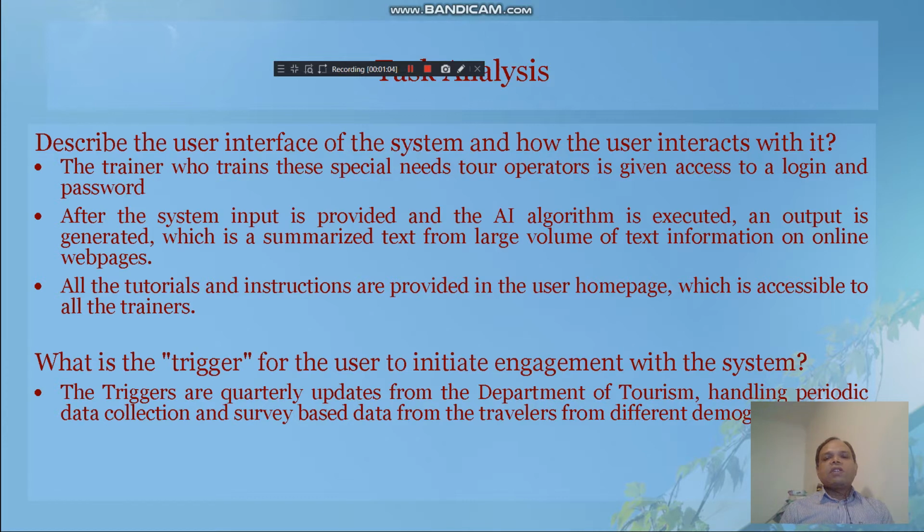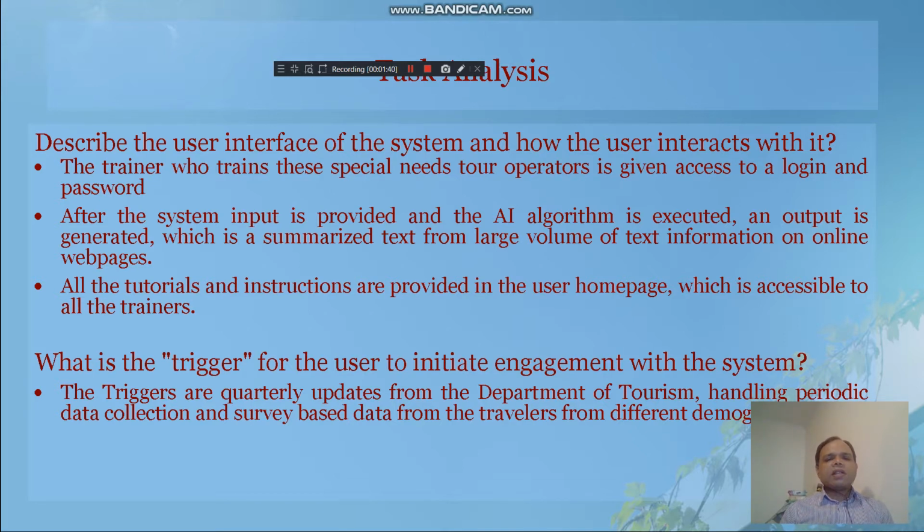The user interface of the system is used by a trainer who trains these special needs tour operators, and he or she has access to a login and password. After the system input is provided in the online system and the AI algorithm is executed, an output is generated, which is a summarized text from a large volume of text information on online web pages. All the tutorials and instructions are provided in the user homepage and are accessible to all the trainers.